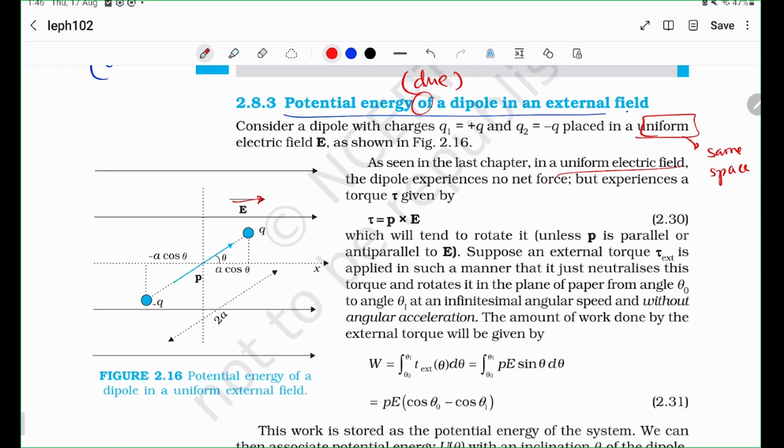All right. So let's say we have an electric field like this pointing towards the right. You see all the arrows. They represent the direction of the electric field. And you have a dipole, a plus q and a minus q at an angle of theta with respect to the electric field. We have already seen that this distance is 2a, right? Just as a convention, because you like to call this a and you like to call this a as well. So the projection of this length along the electric field is a cos theta, simple trigonometry.